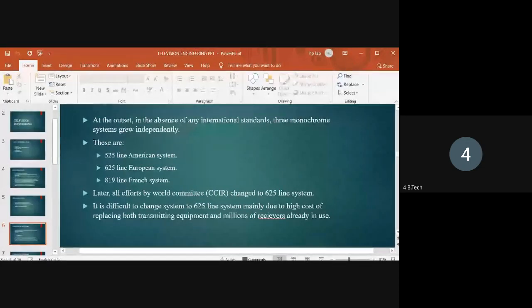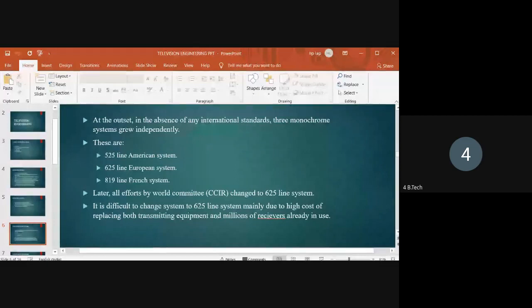This Consultative Committee decided to change the 525 line American system and the 819 line French system to the 625 line system, because the 625 line system has good standards and is also very popular. Compared to the 525 line and 819 line systems, the 625 line system has good visible quality. But it is difficult to change.